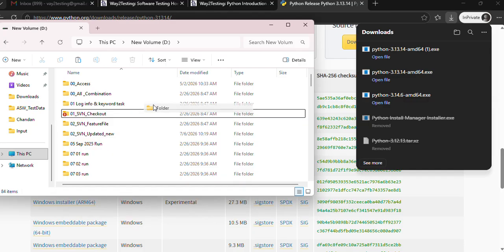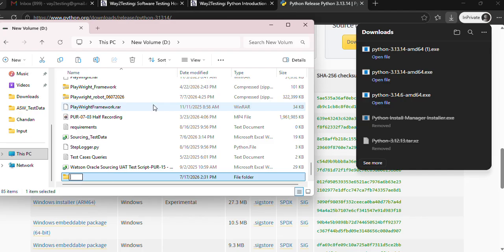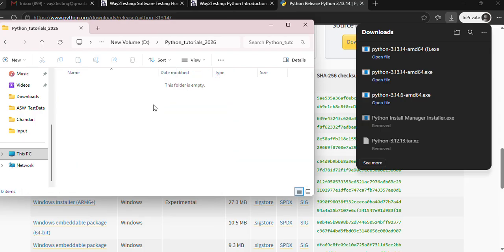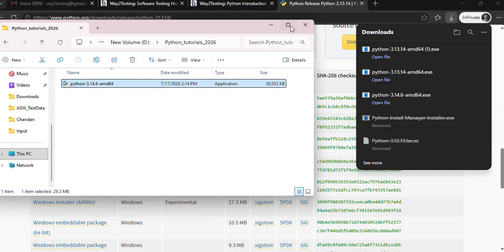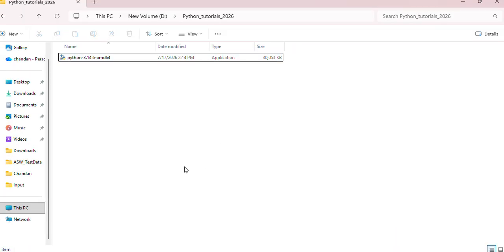I will name it Python tutorial, and then tutorials underscore 2026. The best way is this: instead of putting it in the C drive, put it in some other safe drive so that in future if the C drive gets formatted, it will be safe.